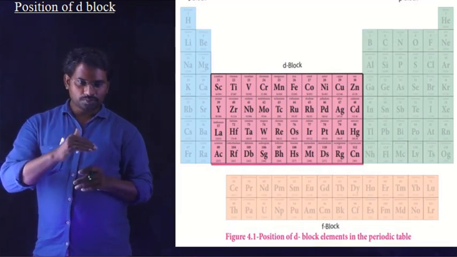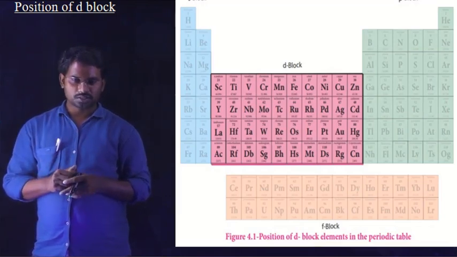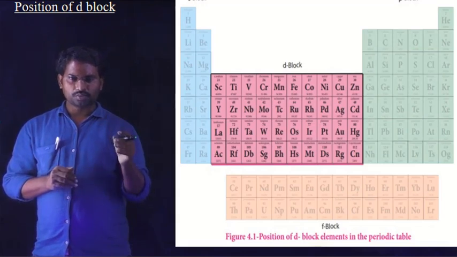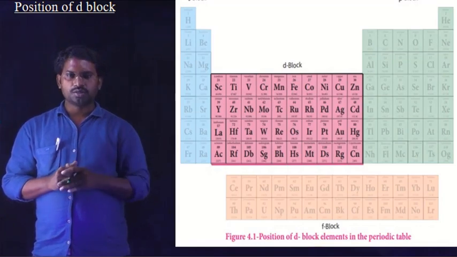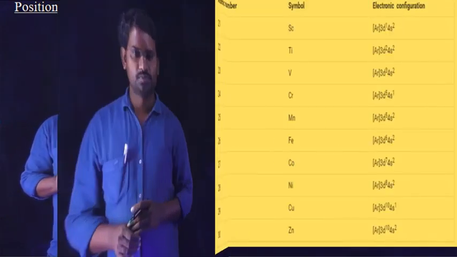At the bottom of the periodic table, the f block is present. This does not belong to our topic. Later, after the completion of the d block, we are going to learn about the f block. So this is about the position of the d block elements.